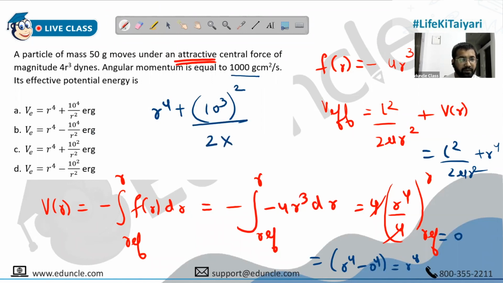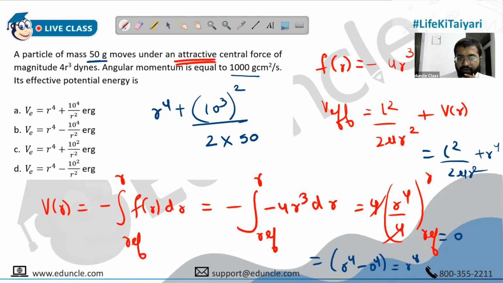Upon 2 mu. Mu will be small m only. Reduced mass is actually always equal to the smaller mass, which is the mass orbiting around the central mass. I hope you remember this. It's like the mass of an electron revolving around the nucleus, or the mass of Earth revolving around the Sun. It is always equal to the smaller mass if it is revolving around a very large mass. So it will be equal to 50 gram only.